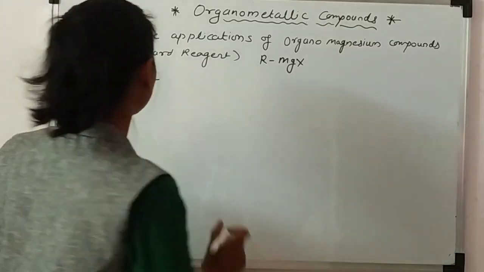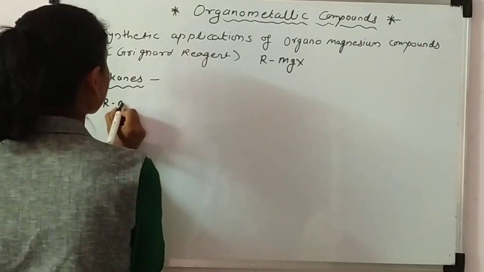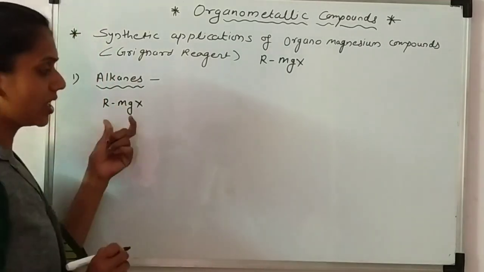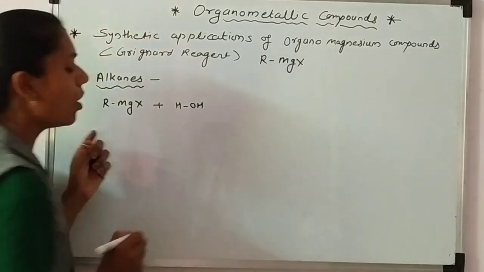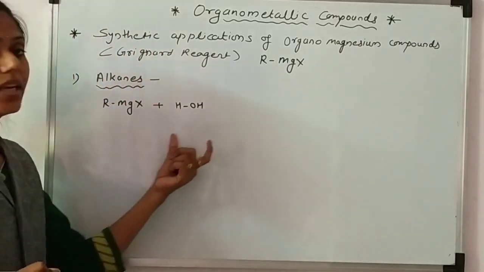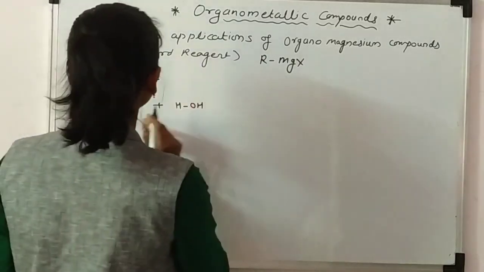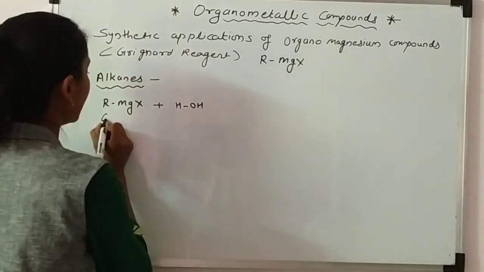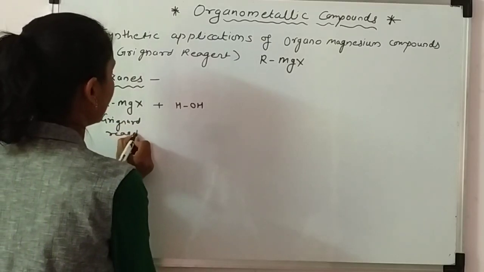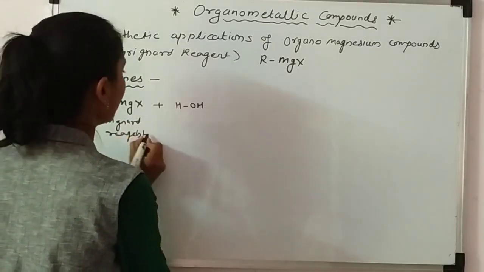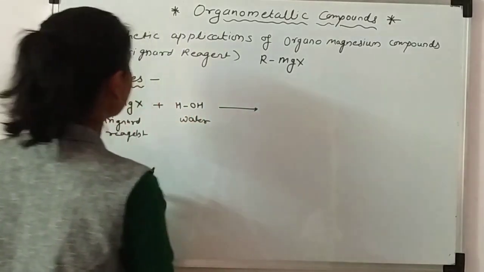Then also I have written here, when this RMgX, that means Grignard reagent, is reacted with water, alcohol or amine, it gives the alkane. We have seen this in the previous lecture. That means this Grignard reagent, when reacted with water, gives alkane.